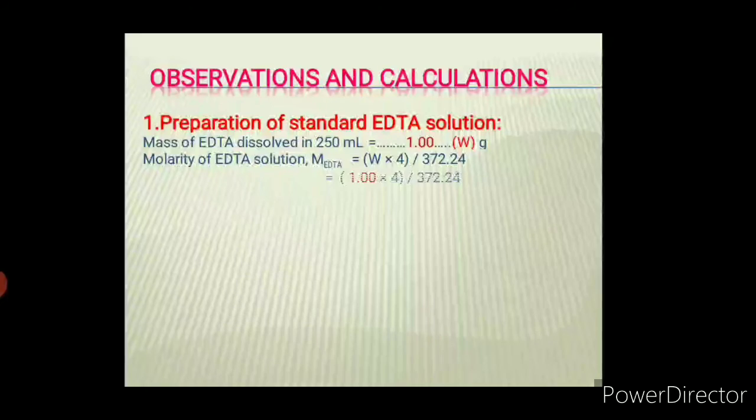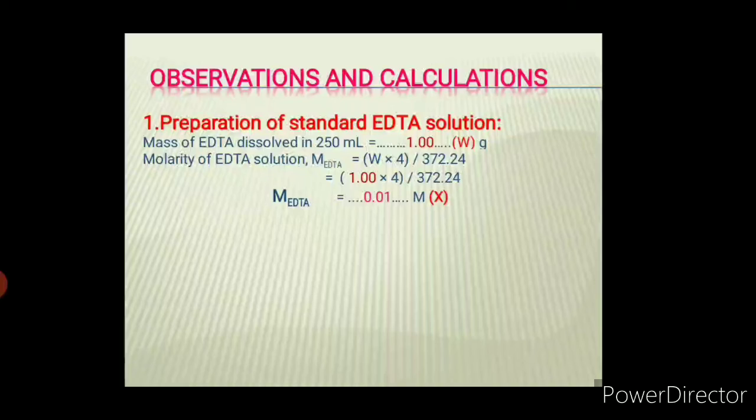Now just simple substitution. 1.00 into 4 divided by 372.24 will give you nothing but MEDTA value, which is 0.010 some value. So I have rounded it off to 0.01 M, which is nothing but our X value. Just remember this students, we are going to use it in the next calculation.